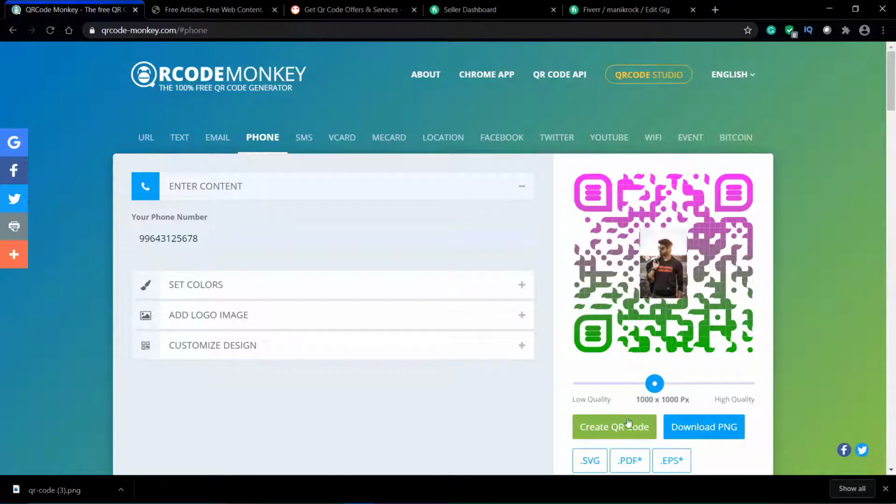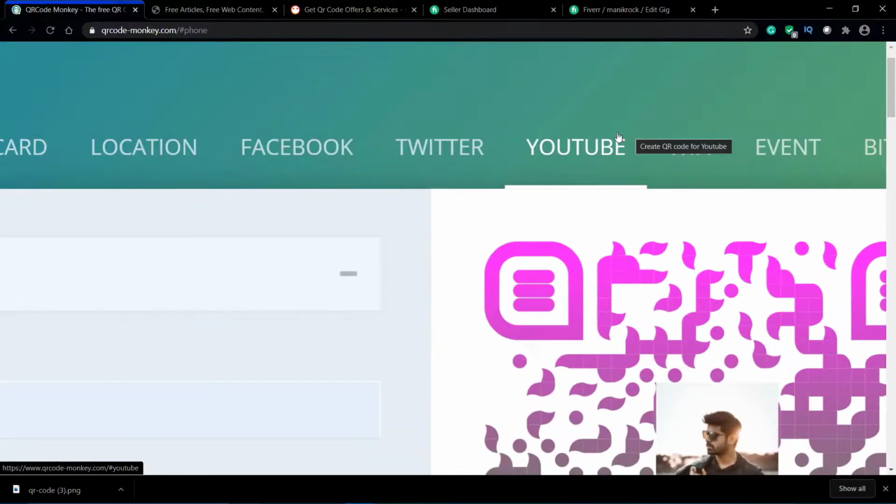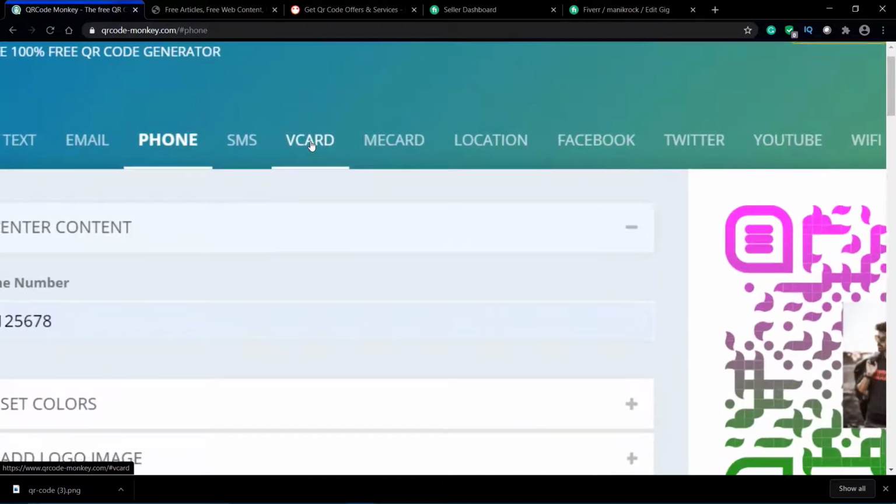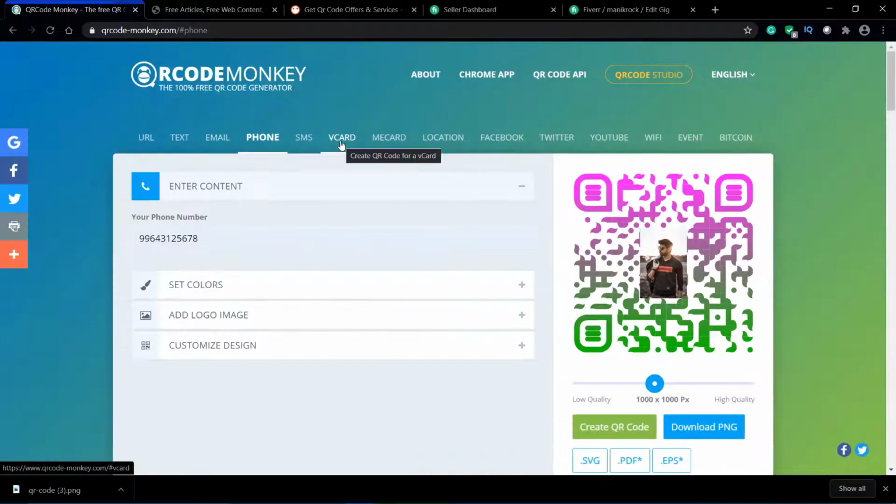You just need to click on create QR code, and you are good to go. You can even create QR codes for YouTube, Twitter, Facebook, locations, and vCard. A vCard is your virtual card that you can set up for online payments. So you can provide these kinds of services.